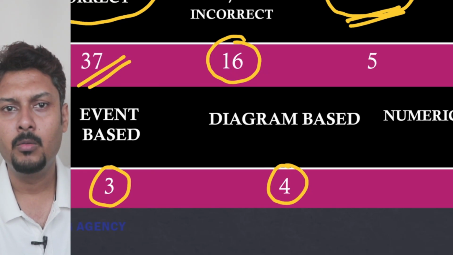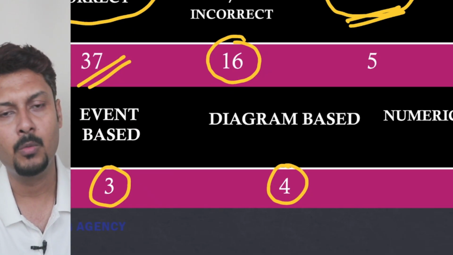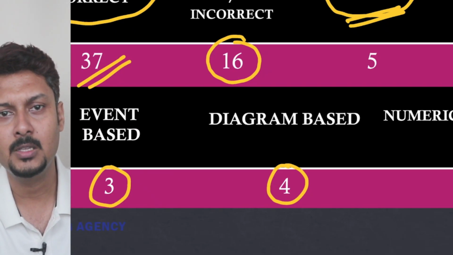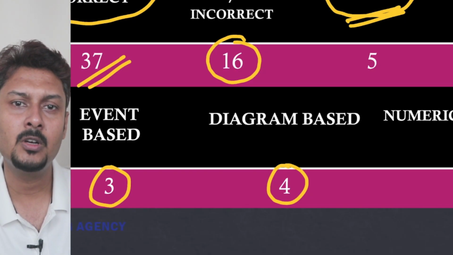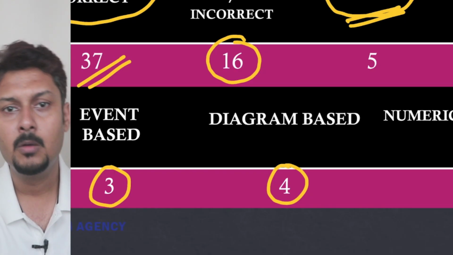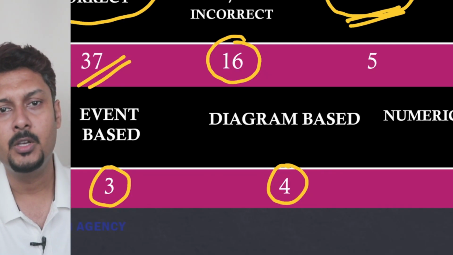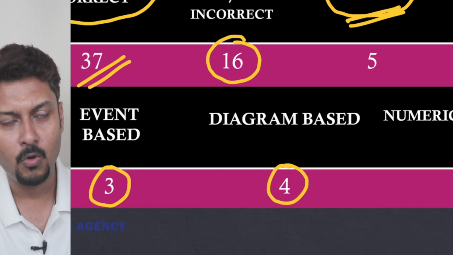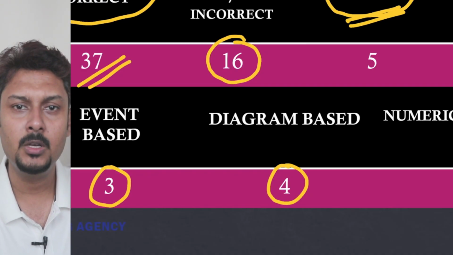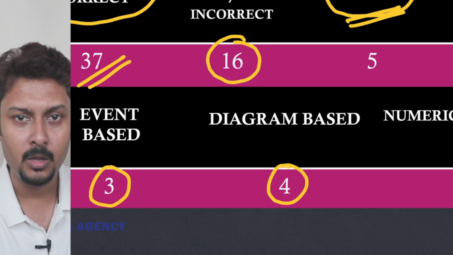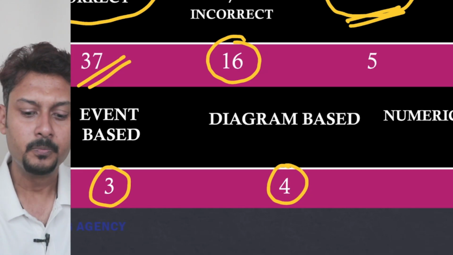But before 2025, from 2013 to 2024, whatever picture based questions came, the picture came directly from NCERT. This year the picture is not from the NCERT book directly. The concept is from the NCERT book, but the picture came from outside: the pedigree picture and the biotechnology plasmid picture.